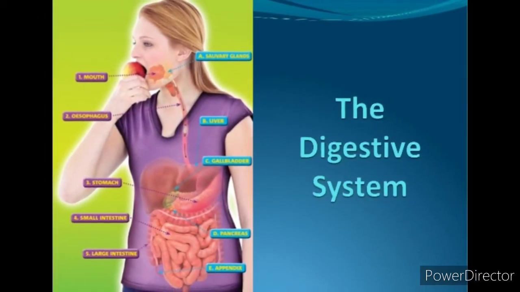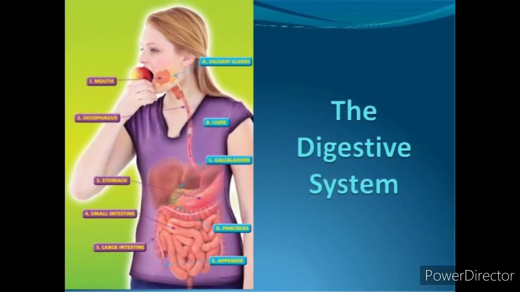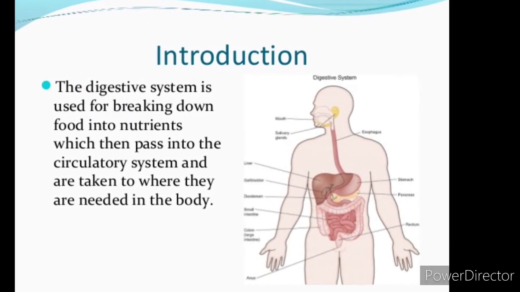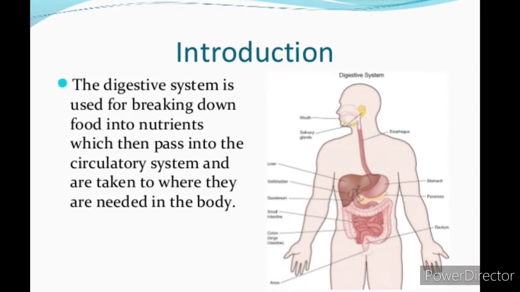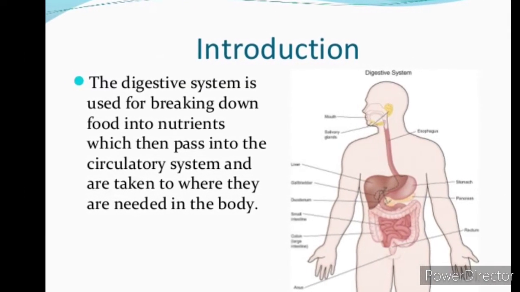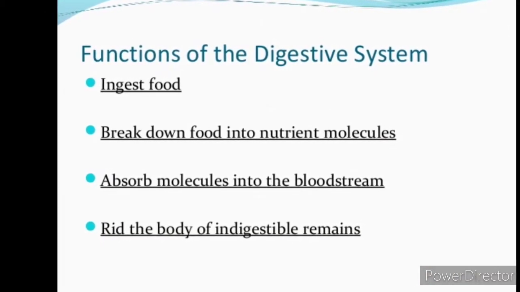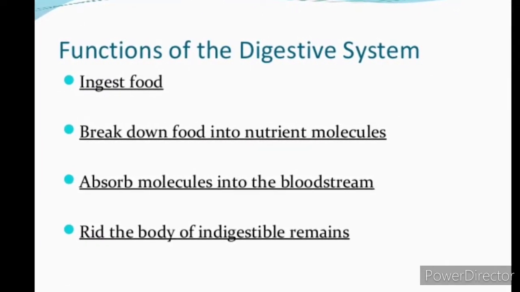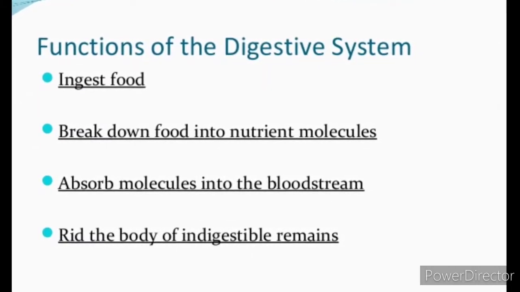Today we are going to discuss the fourth part of nutrition, that is the digestive system. What is the digestive system? The digestive system is used for breaking down food into nutrients, which then pass into the circulatory system and are taken to where they are needed in the body. Functions of the digestive system: ingestion of food, breaking down food into nutrient molecules, absorbing molecules into the bloodstream, and the body getting rid of the indigestible remains.